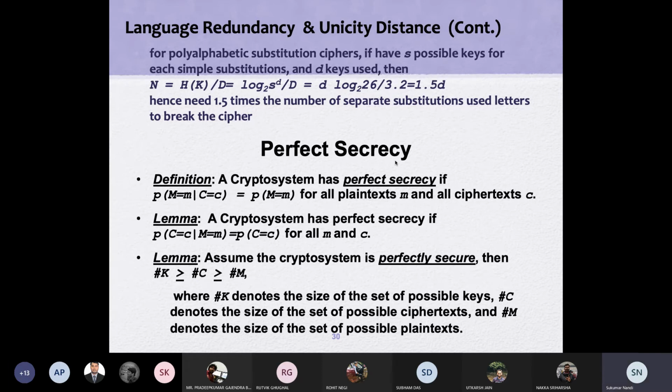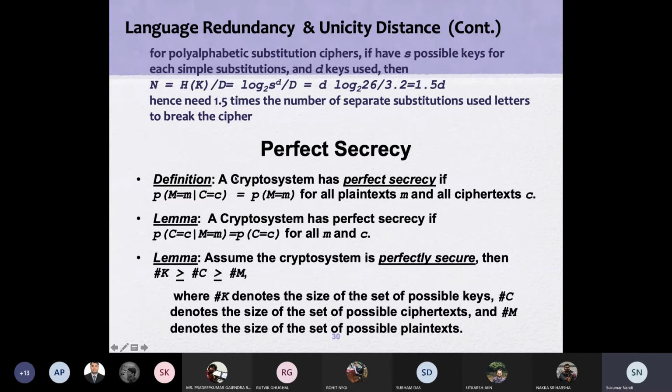A cryptosystem has perfect secrecy if the conditional probability of the plaintext M given the ciphertext C generated by the plaintext M equals P, for all plaintext M and all ciphertext C. What it means is that this conditional probability will not change.